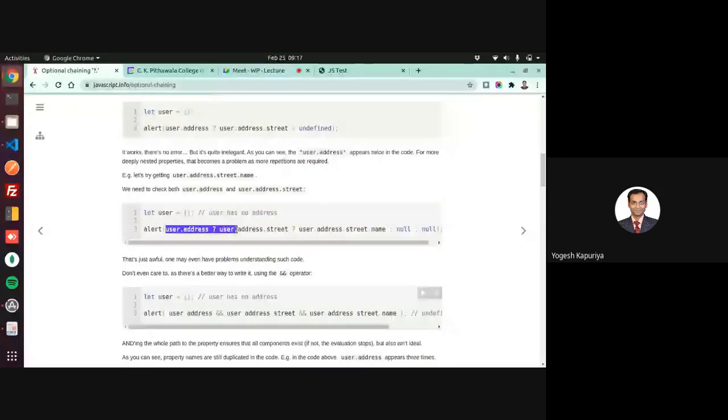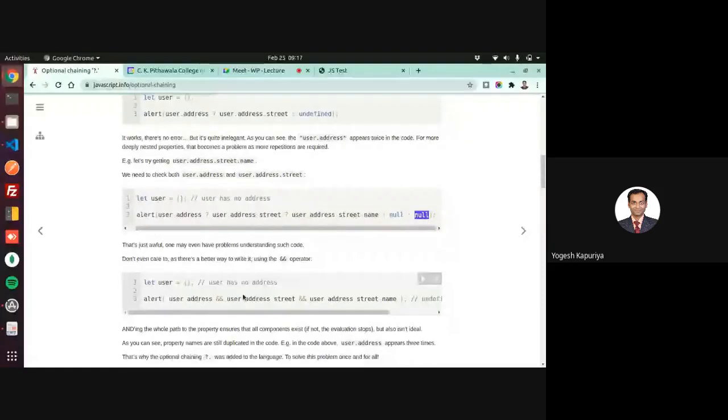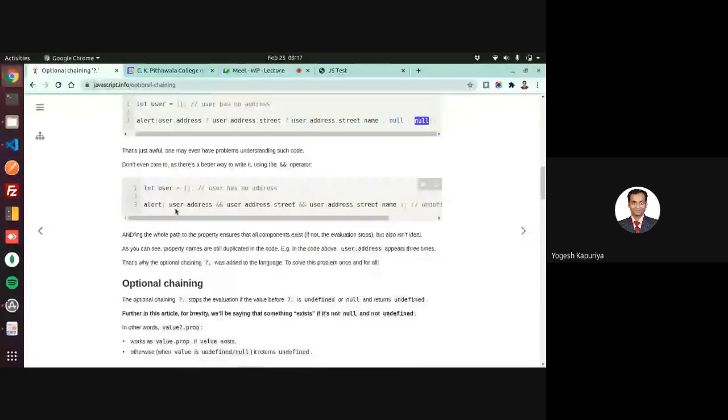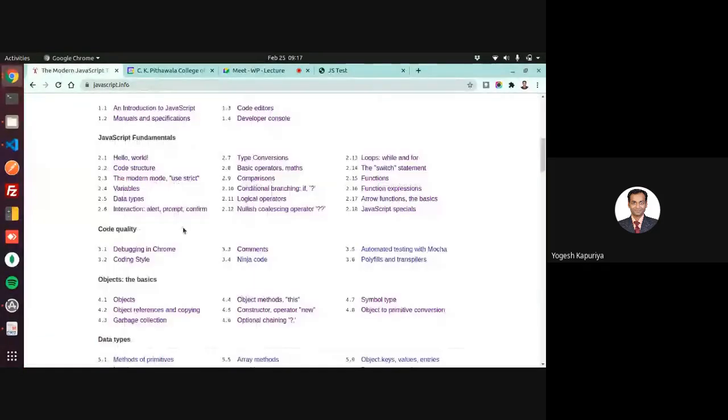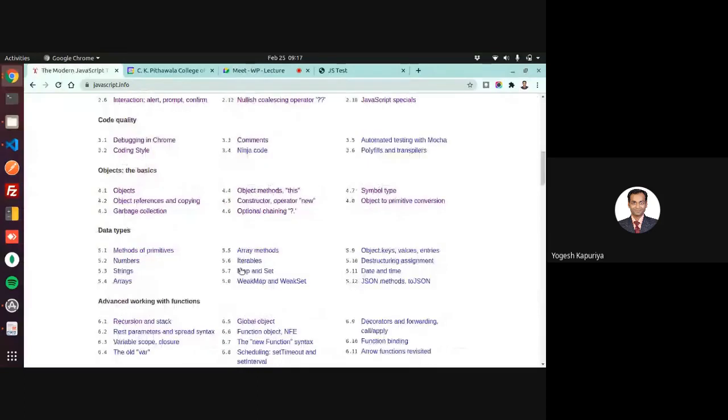So if user.address exists, then if user.address.street exists, then user.address.street.name, otherwise null. So you can always use this ternary operator to check the property. So that's all about objects. I think I'm going deliberately faster in this because it's not in that much depth in your syllabus.